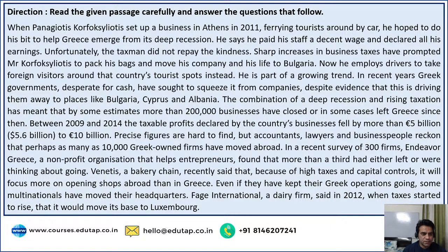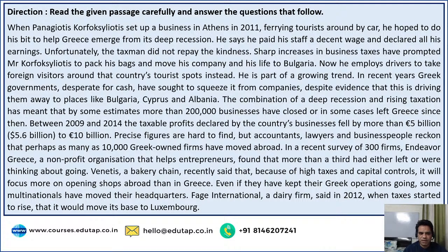So when Mr. Corfoxyliotis, I'll just call him PK here, since it's a confusing name. When Mr. PK set up a business in Athens in 2011, ferrying tourists around by car, so he started his cab business, he hoped to do his bit to help Greece emerge from its deep recession. He says he paid his staff a decent wage and declared all his earnings. So he was an honest person.